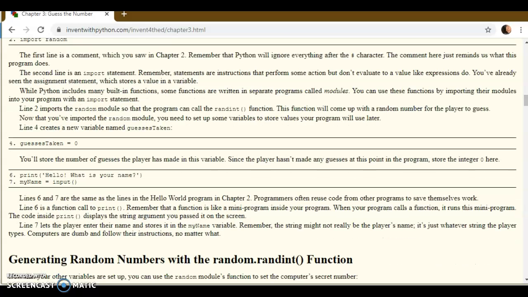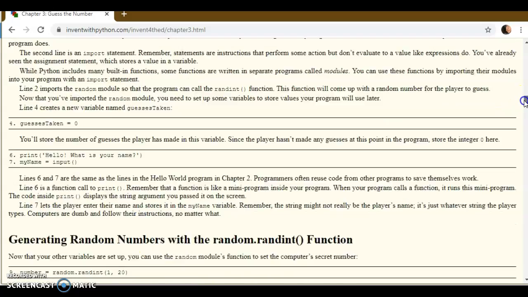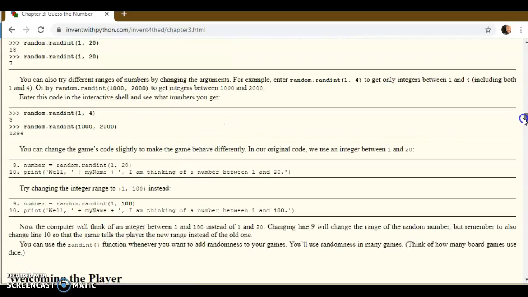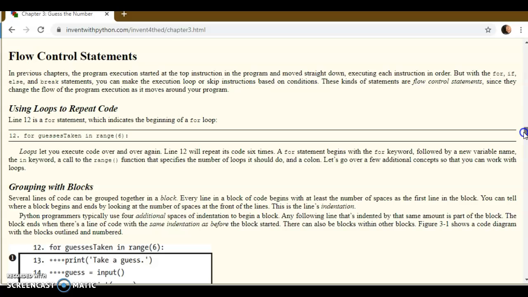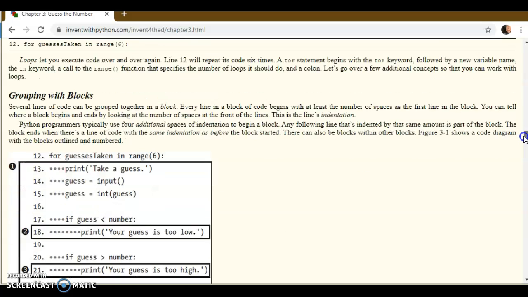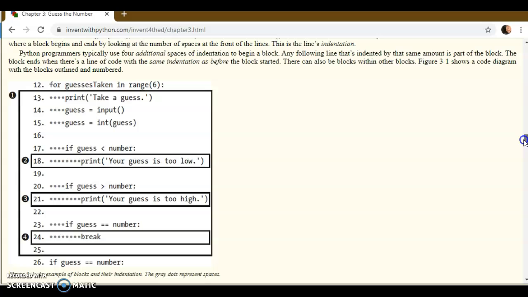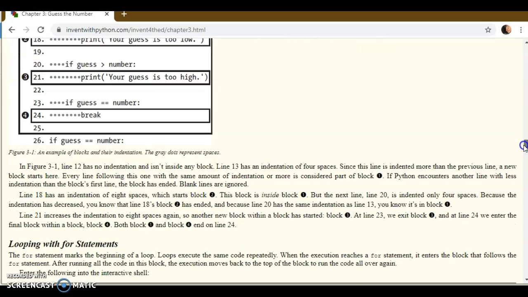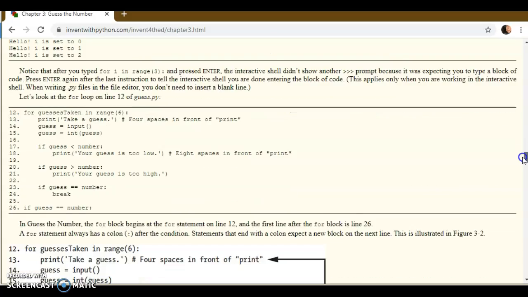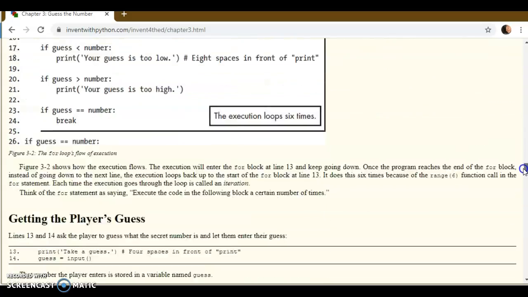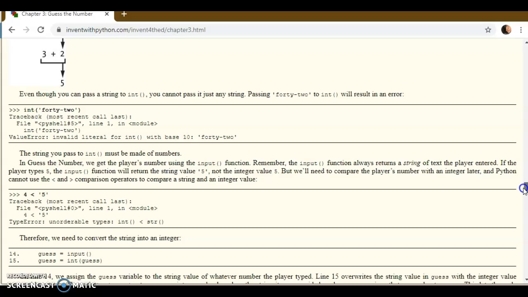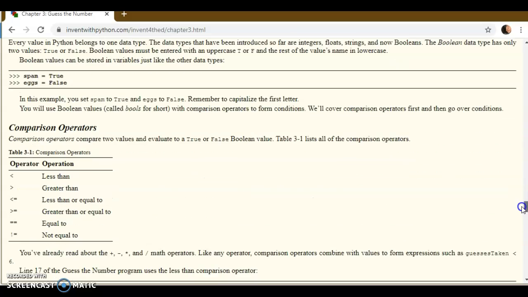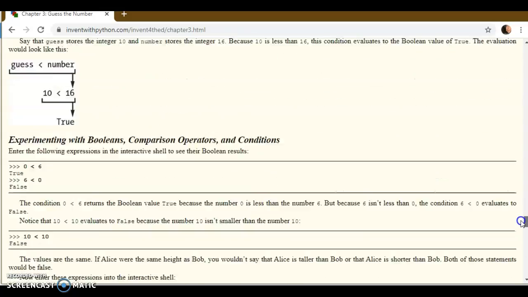And if you don't, you have this nice little explanation going line by line about the randint function and the print statement that's going to greet the player, the for loops that will repeat the code, the grouping so that you can show the spaces that belong to which if statement and which belong to the for statement, the looping with the for statements, a break statement, which takes you out of a loop if you need to, the int, float, and string functions, which convert the values, and Boolean data types that result in true statements, like the is equal to statement of 2 equal signs.